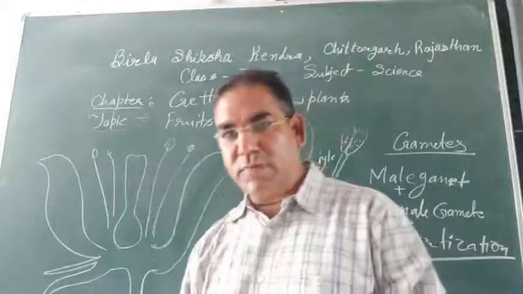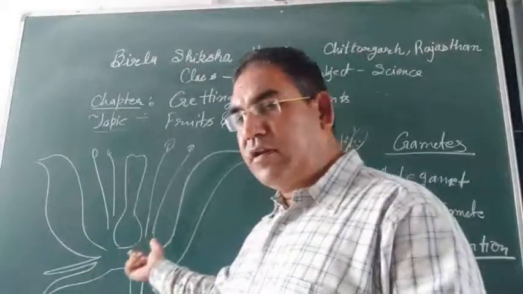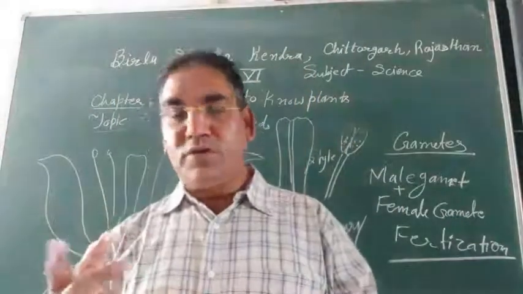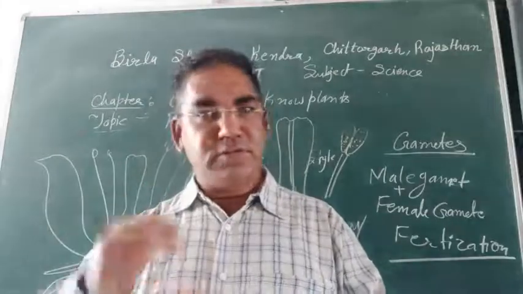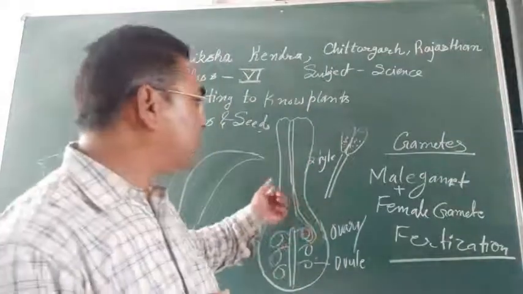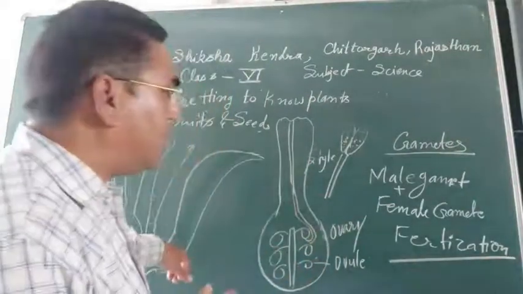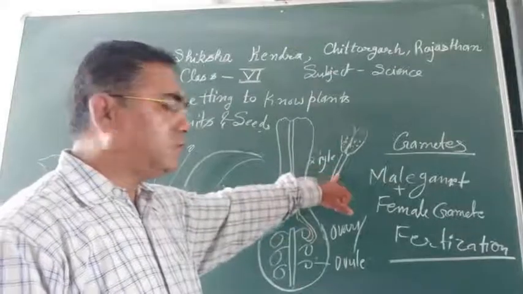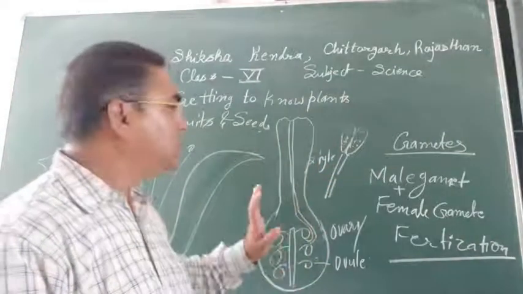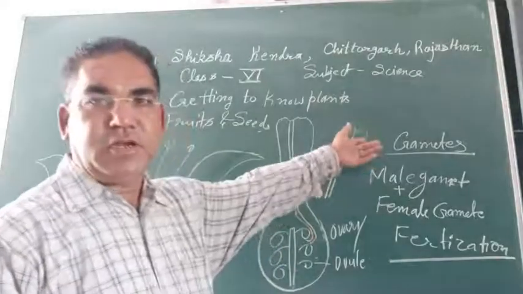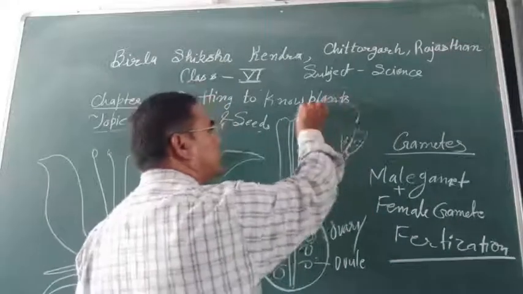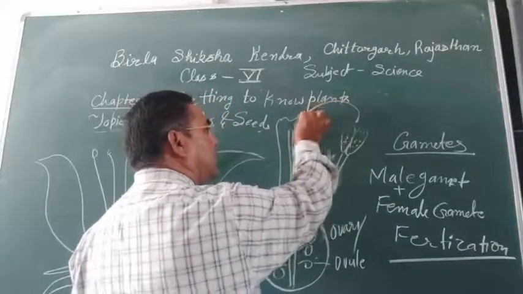Good morning, students. Up to last class, we have discussed the structure of a flower, and in this class, there are two reproductive parts: the male reproductive organ and the female reproductive organ. The male reproductive organ is known as the stamen, and the female reproductive organ is the ovary. Got it?